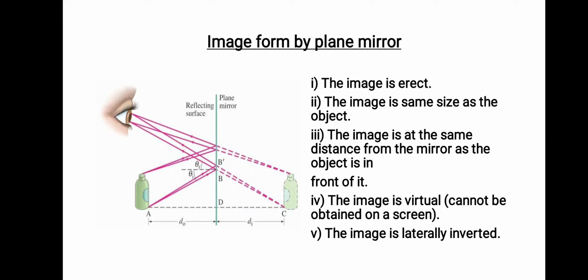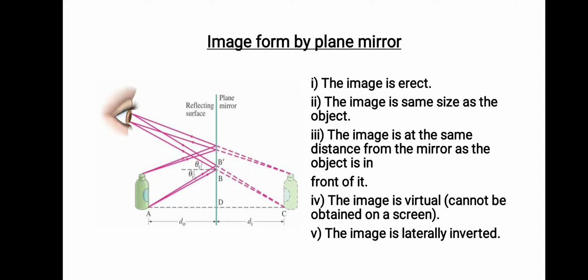Always remember, the image will be formed where the reflected light rays meet. Sometimes the reflected rays will meet directly, or sometimes they won't be able to meet, so we have to draw an imaginary line to let the reflected rays meet, and that will be the position of the image formed. So here the image is formed behind the mirror.